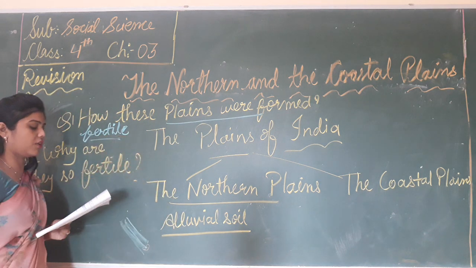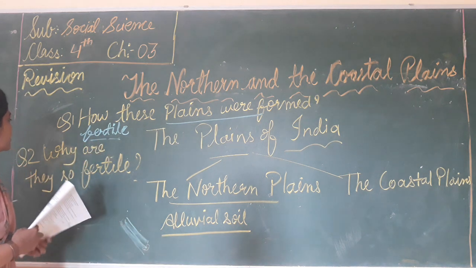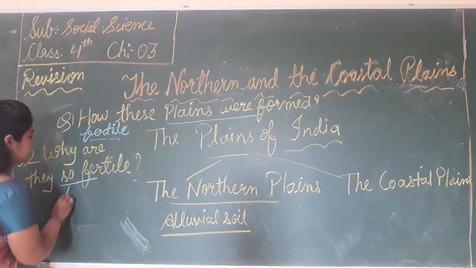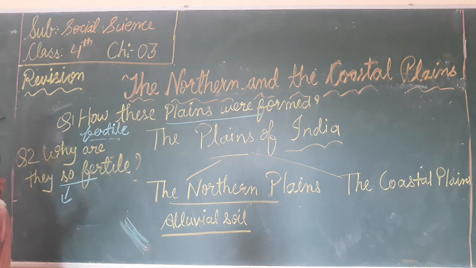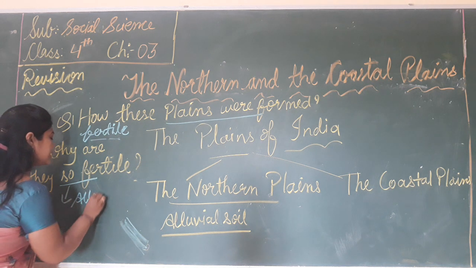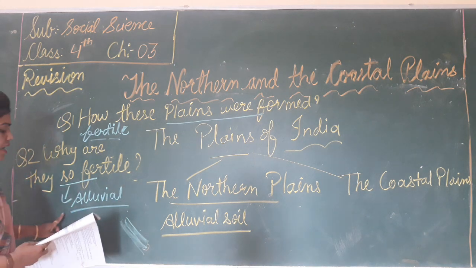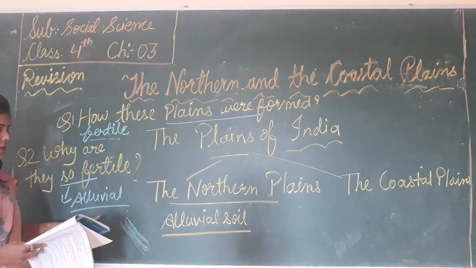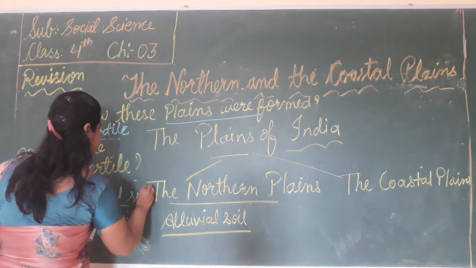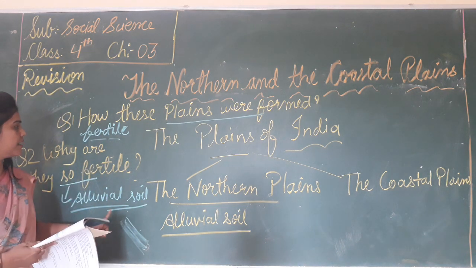So the area of these plains is very fertile. So why are they so fertile? Because in these rocks, sand, minerals and silt there is fertile soil, which is called the alluvial soil. The plains are so fertile because of the fertile soil called the alluvial soil. So the plains are very fertile.